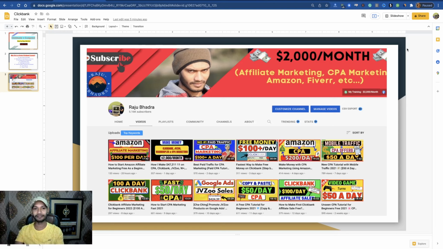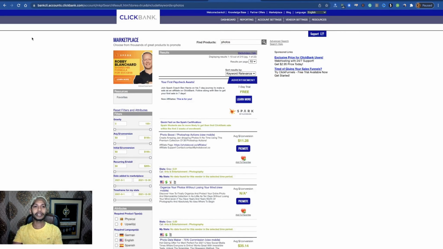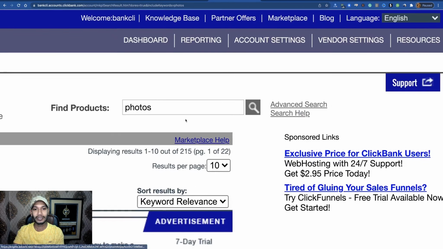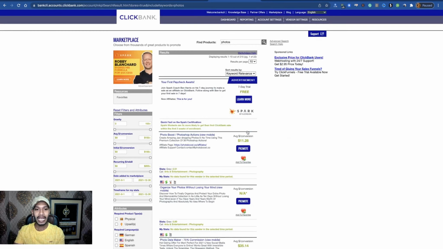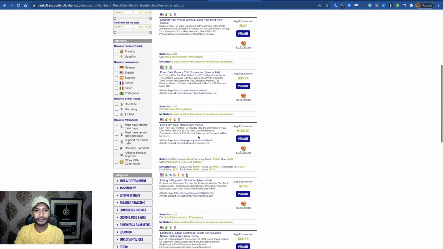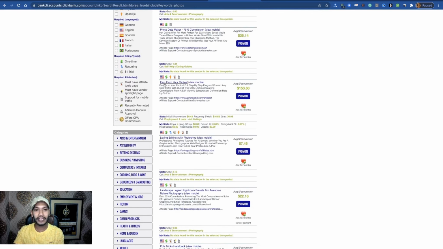Okay guys, let's see. The first step, you have to create your ClickBank account, then visit the ClickBank marketplace here, then search photos. You see here, first visit the ClickBank marketplace, then search photos, and you see here this product, earn from your photos. You can make money using photos, and you will get everything about how to do it inside here, and you have to promote this product.